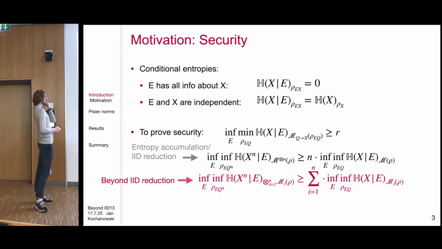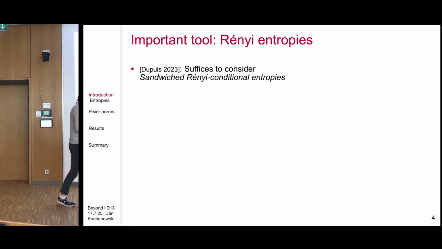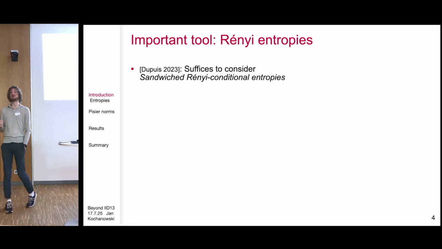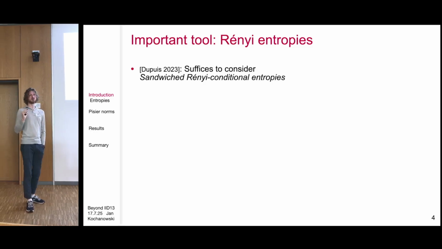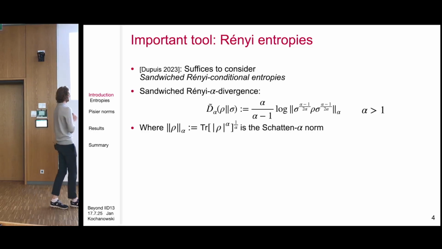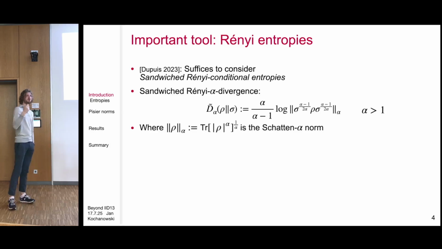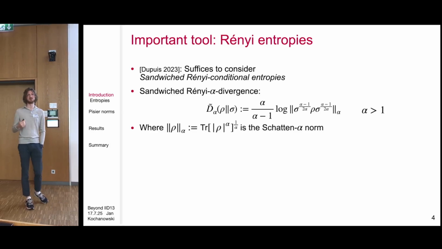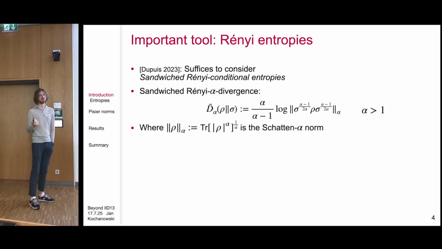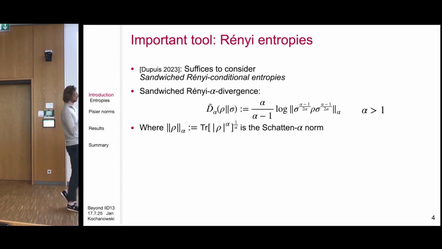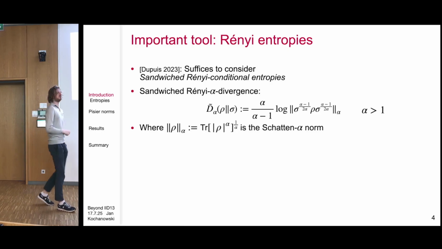Okay. And now there's a result by, I think, one of the attendees here that says the entropies that it suffices to consider are certain optimized sandwiched entropies. So just as a quick reminder, conditional entropies we get from parent quantities that are relative entropies. Now, the relative entropy that I want to talk about here is the sandwiched Rényi divergence, which is defined like this, where we have the logarithm of some alpha Schatten norm, which I talked about earlier, of a sandwich quantity between rho and sigma.